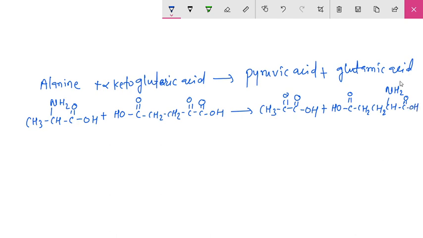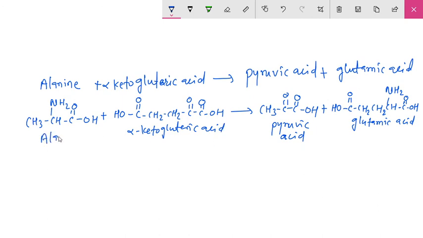Okay, so it is the glutamic acid. It is pyruvic acid. Okay, it is alpha ketoglutaric acid, and it is alanine.